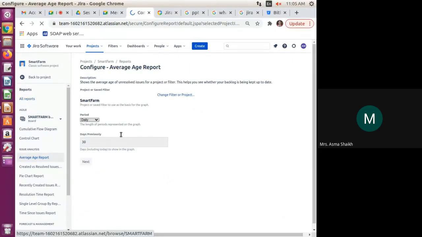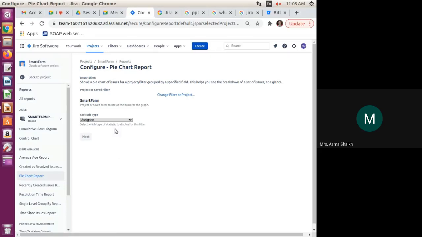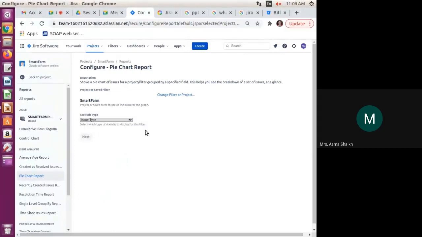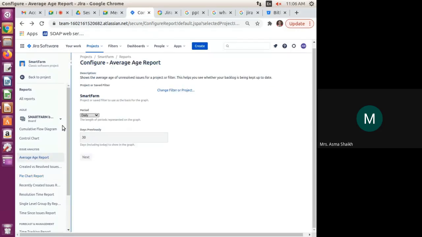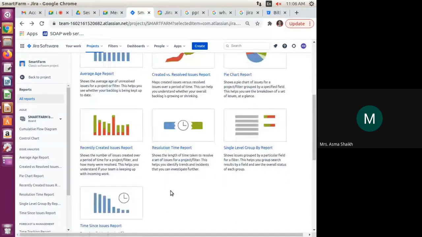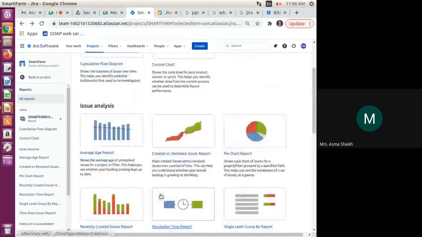So there are different operations we are able to see. Daily, weekly or monthly, like that, we can check. We can have the pie chart also. You can see the components, issue types. Okay, so those are different things you can elaborate by yourself. Some of the important points you can see from here. Okay, the resolution time report, everything is here. You are able to see it from here and you are able to implement this.